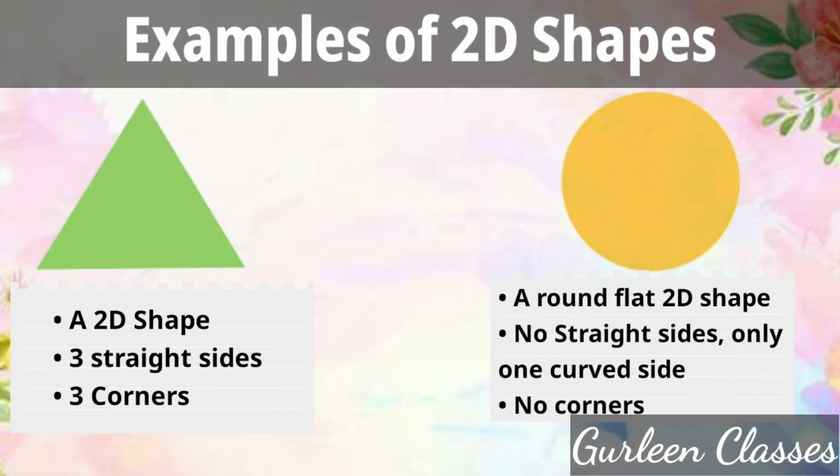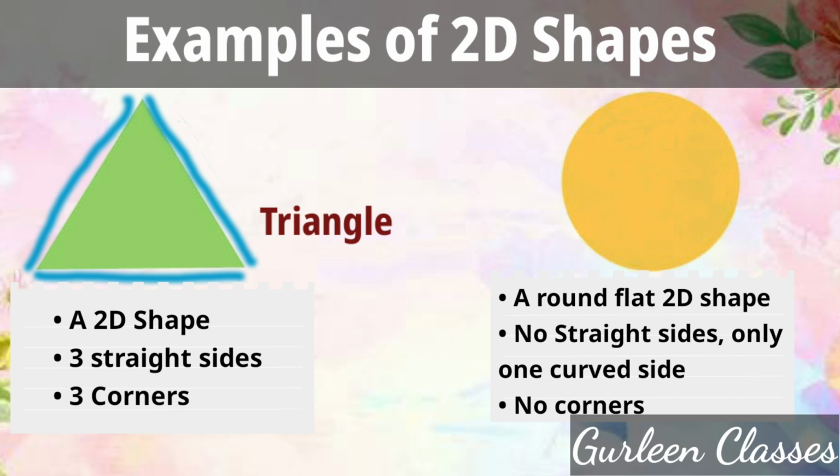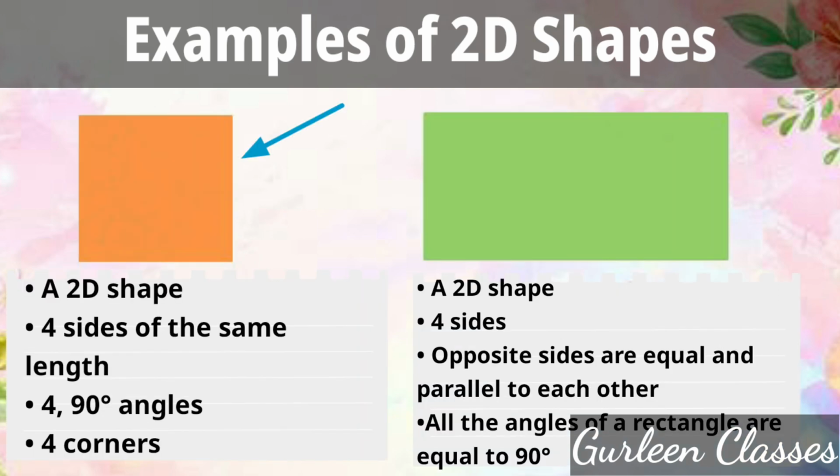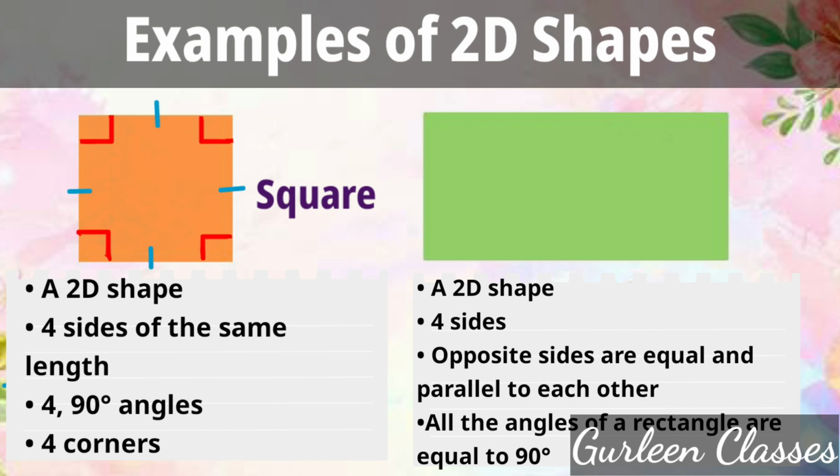Examples of 2D shapes. The first shape you can see, triangle. It is a 2D shape. It has 3 straight sides and 3 corners. The second shape you can see, circle. It is a round flat 2D shape. No straight sides, only one curved side and no corners. The third shape you can see here is square. In square, it is a 2D shape. 4 sides are of same length, 4 90-degree angles and 4 corners.